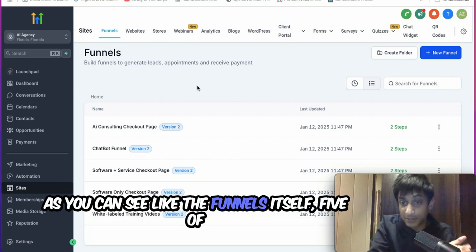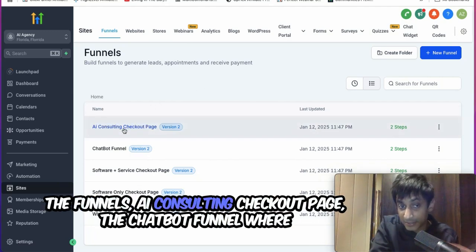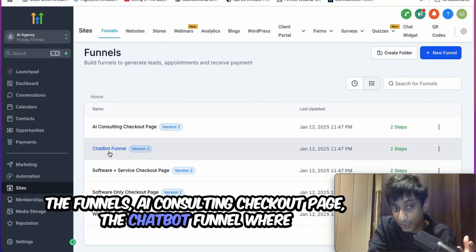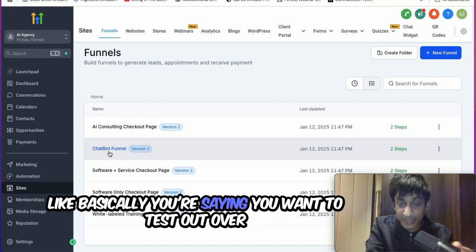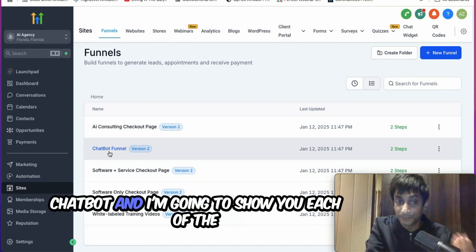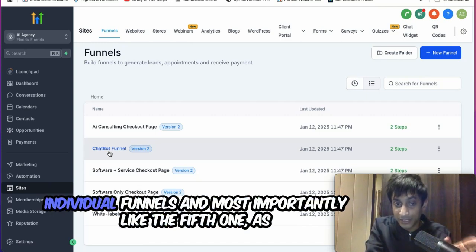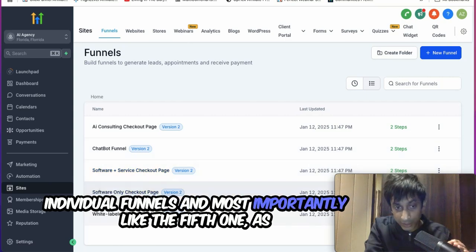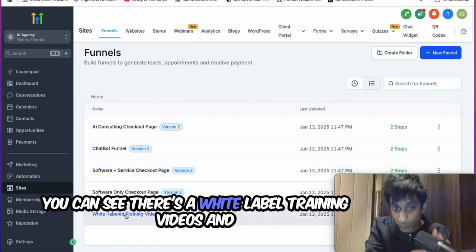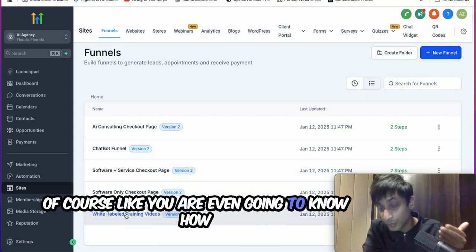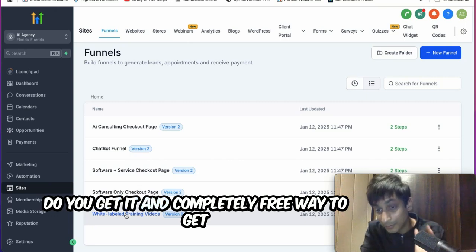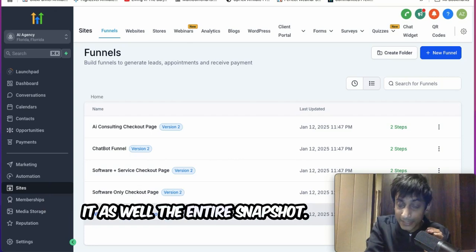As you can see, like the funnels itself, 5 of the funnels: AI consulting, checkout page, the chatbot funnel where basically you're saying you want to test out our chatbot, and I'm going to show you each of the individual funnels. And most importantly, the fifth one, as you can see, there is a white label training videos, and of course, you are even going to know how do you get it, and a completely free way to get the entire snapshot as well.